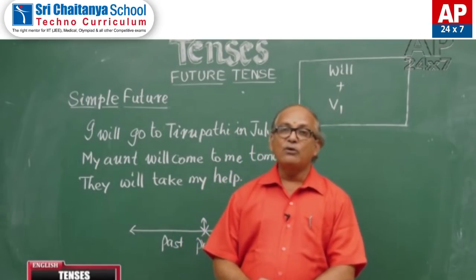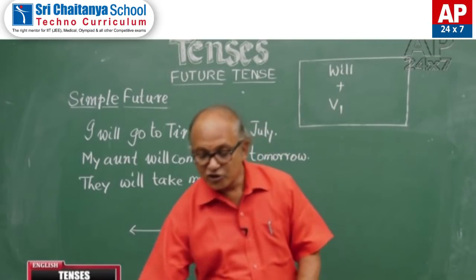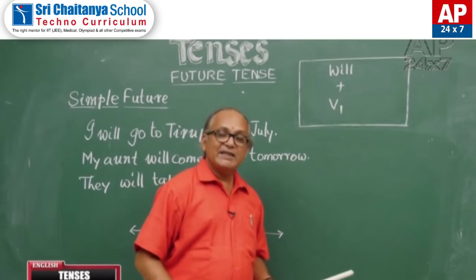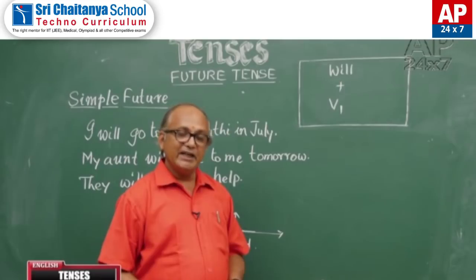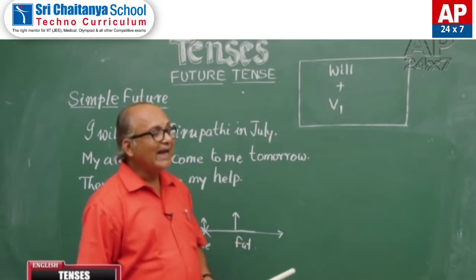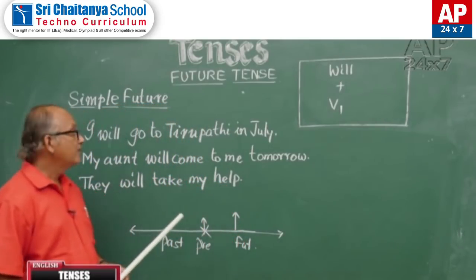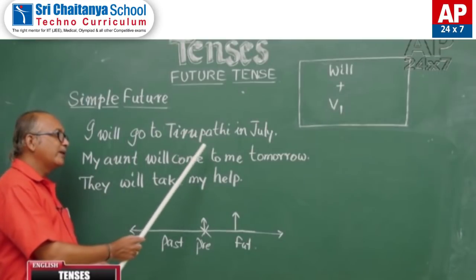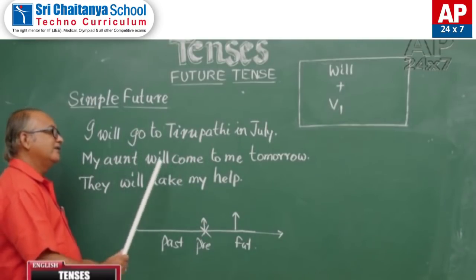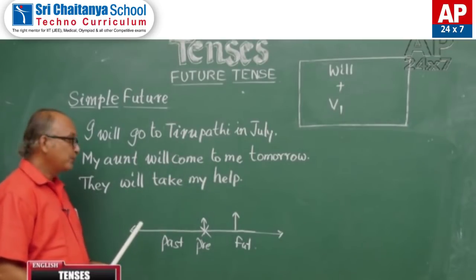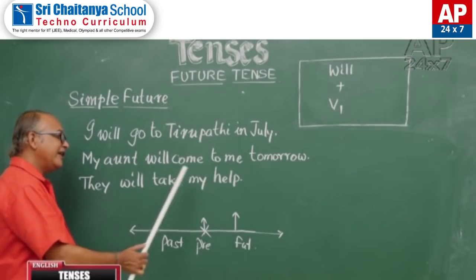It speaks about an action which takes place in future, which is yet to start. As in the example, I will go to Tirupati in July, my aunt will come to me tomorrow, they will take my help.